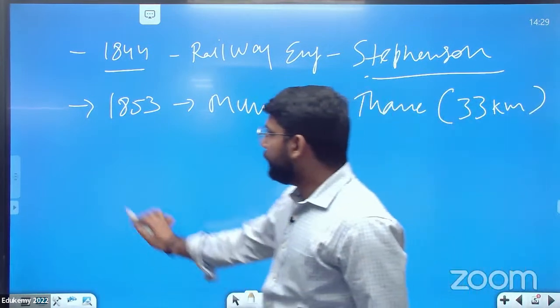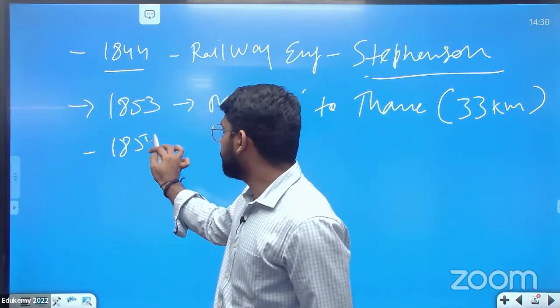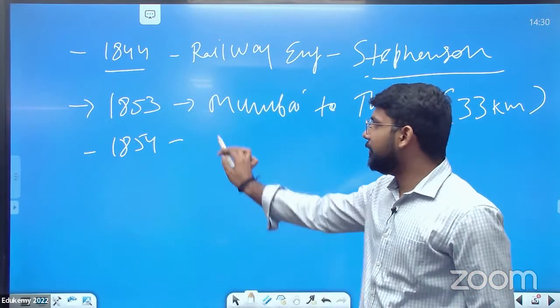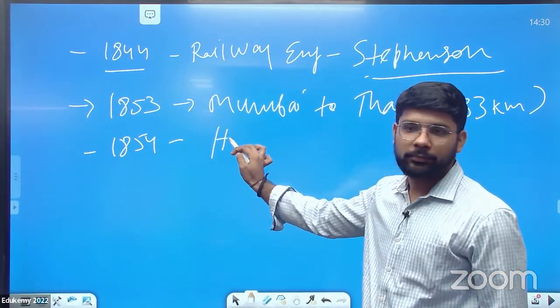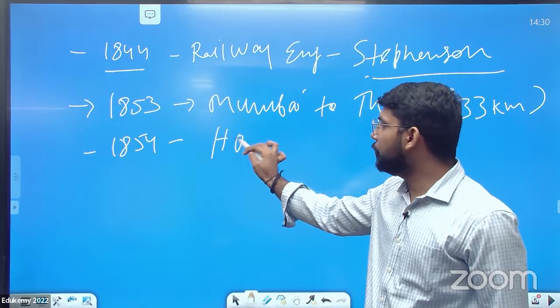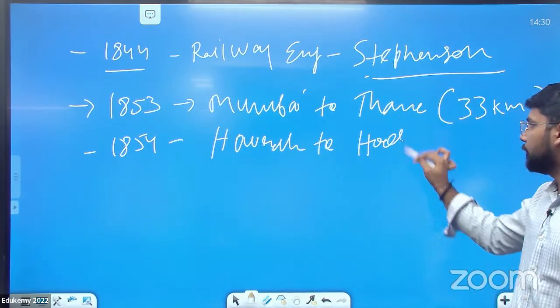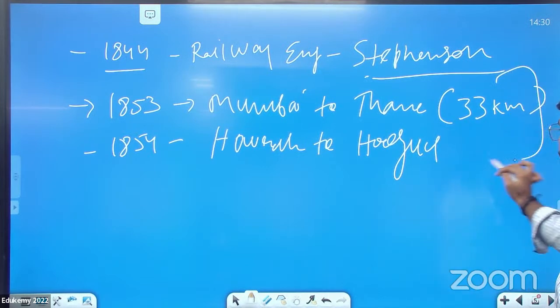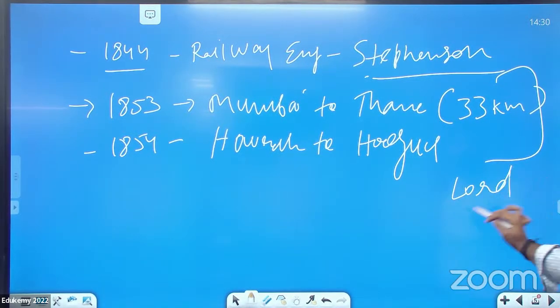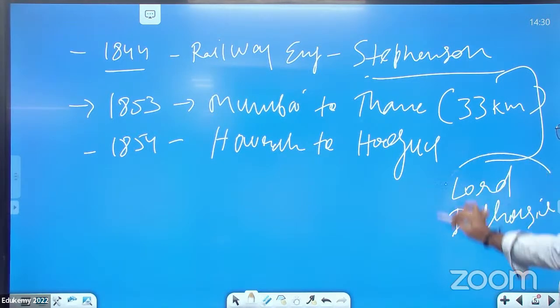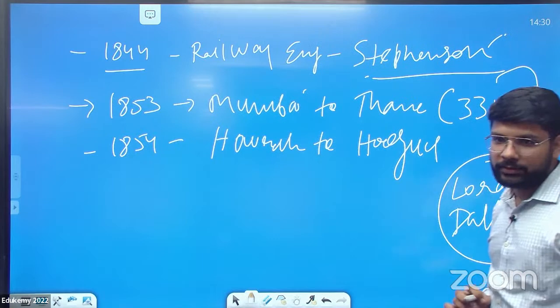And in 1854, the first train ran from Howrah to Hooghly. And it all happened during the time of Lord Dalhousie. So we consider that Lord Dalhousie was the first person who gave the idea, but the idea was given by Stephenson.